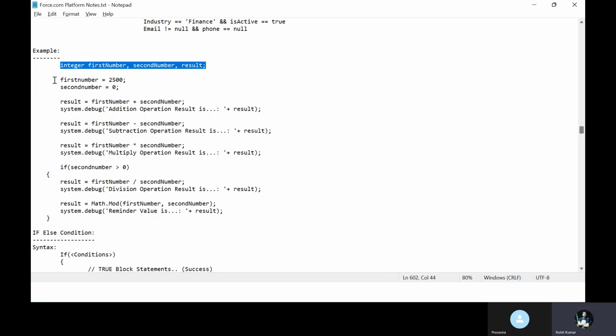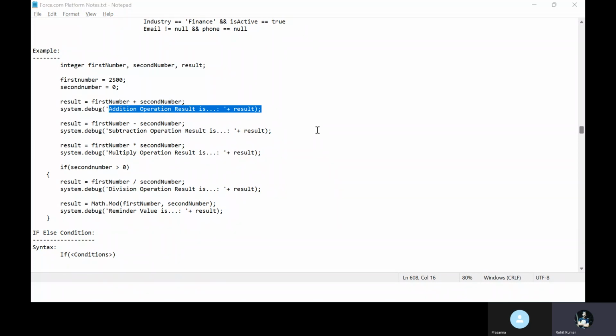So how to do that? Let's say this is a first number, this is a second number, and I have another variable that is called result. So I want to store the result under these two variables, like first number plus second number, and system.debug. Under the system.debug you can see the operation that is called result.